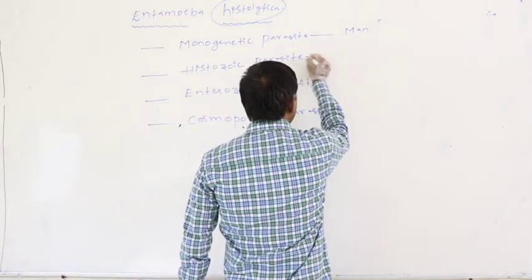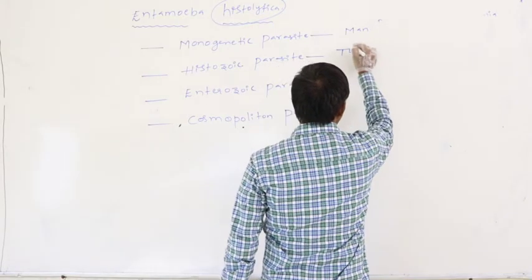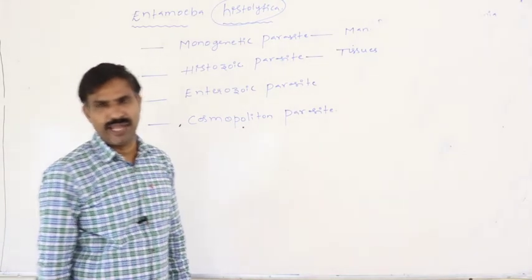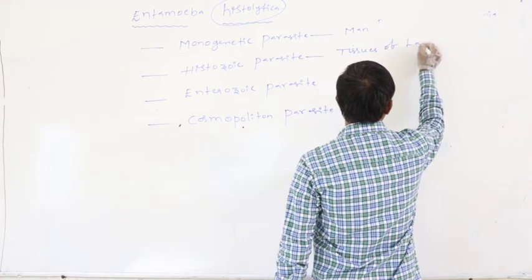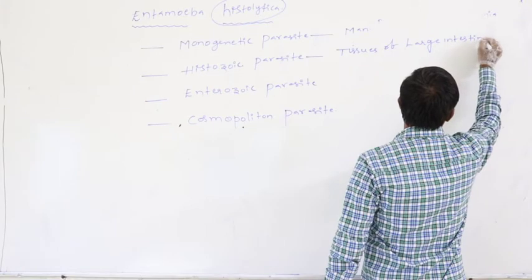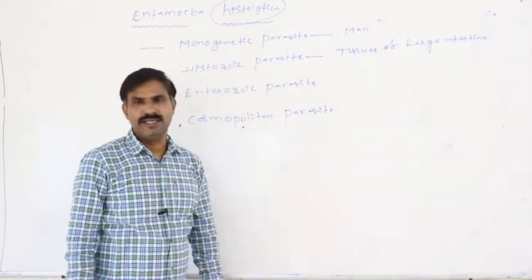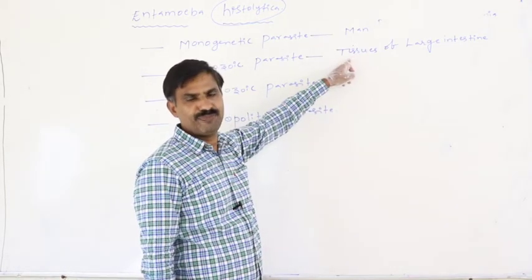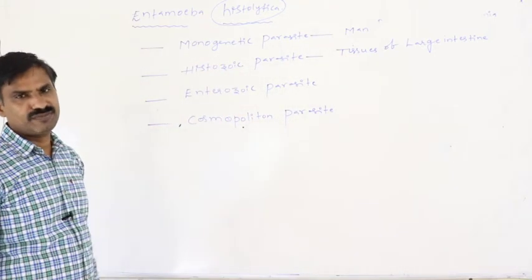Definitely Entamoeba histolytica lives in tissues of the large intestine in our body. In our body, in the large intestine, whatever tissues are present, in those tissues it may live. So that only it is said to be the histozoic parasite.